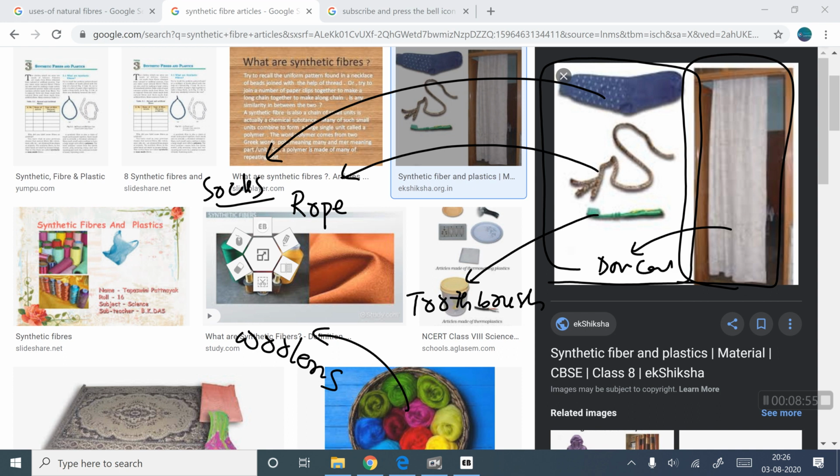These are all made by human beings in the factory. They are prepared from chemical substances. Those types of fibers are said to be artificial fibers.